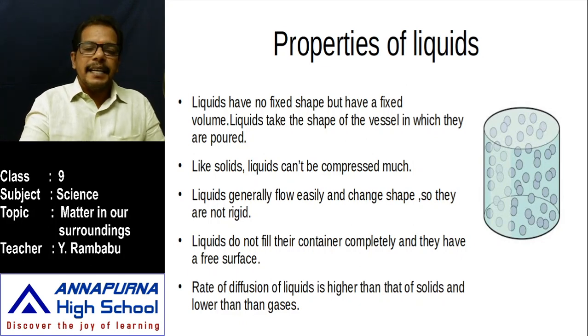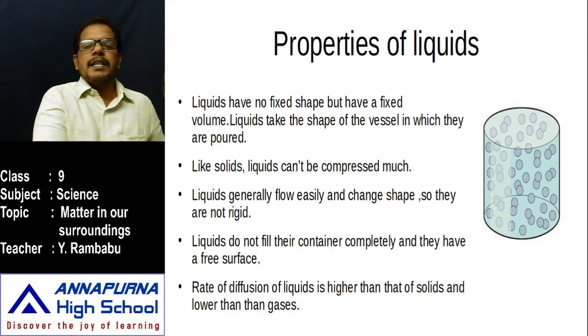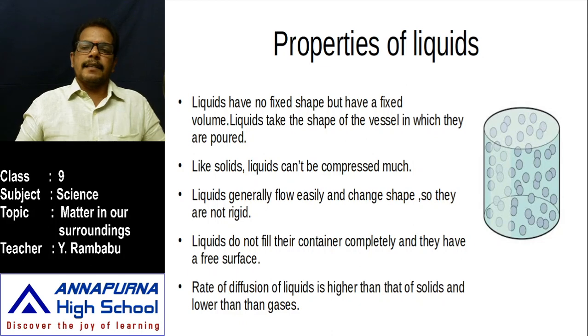But the rate of diffusion of liquids is higher than solids and lower than gases. Already we know the rate of diffusion depends on the speed of the particles and the attraction between them. The speed of liquid particles is higher than solids and lower than gases, and the attraction is likewise intermediate. That's why diffusion is intermediate between solids and gases.